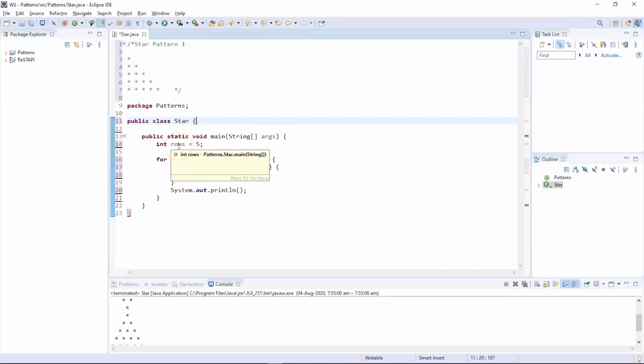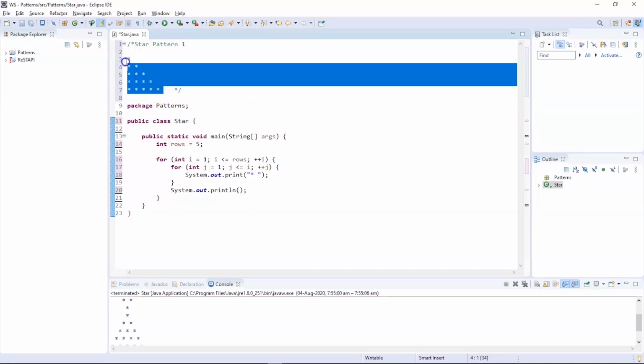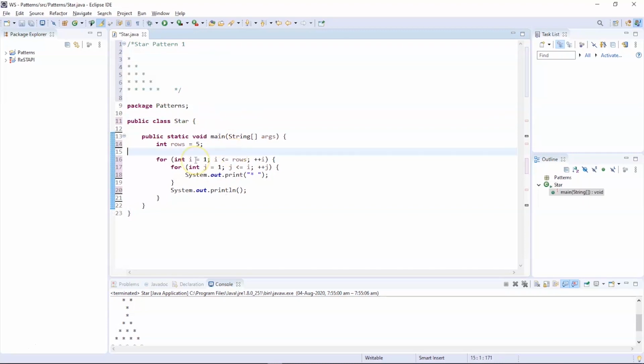You can see I have defined the row value as 5, which means we will be printing the star pattern for 5 rows. We have used a counter variable I, which is assigned the value of 1, and the comparator operator is used here: I should be less than or equal to the number of rows declared, followed by a pre-increment operator.